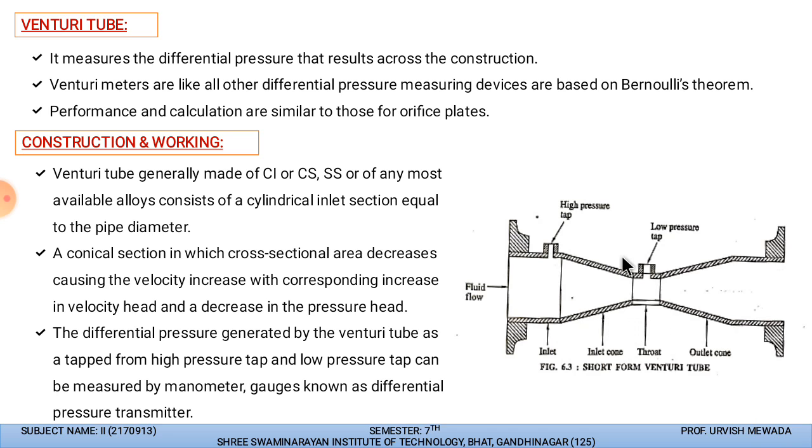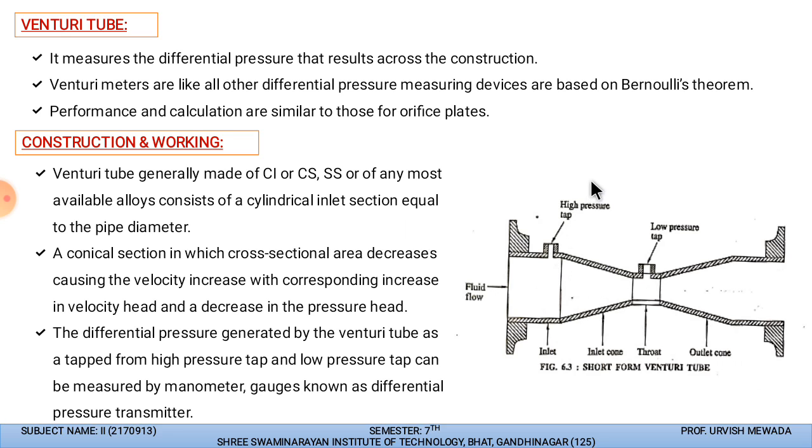This tube has a high pressure tap and a low pressure tap. This is the high pressure tap and this is the low pressure tap. Pressure is more, velocity is less. Pressure is less, velocity is more. This is the relation between pressure and velocity, and this is how we create the pressure difference using the Venturi tube. That can be measured by a manometer. We can connect a manometer over here to measure the flow through this Venturi tube, and such gauges are known as the differential pressure transmitter.